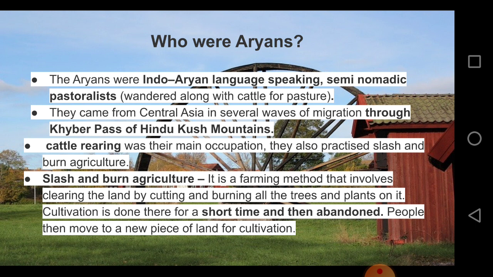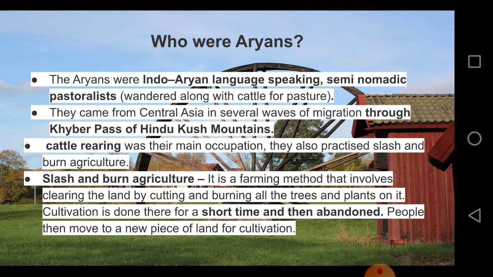They came from Central Asia in several waves of migration through the Khyber Pass of the Hindu Kush mountains. So they weren't born there. These people came from Central Asia. They migrated from Central Asia and several other places because they probably wanted food. They came through the Khyber Pass, a pass in the Hindu Kush mountains. So they came through the mountains directly to this place.